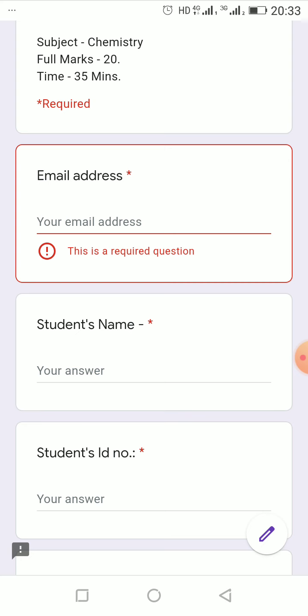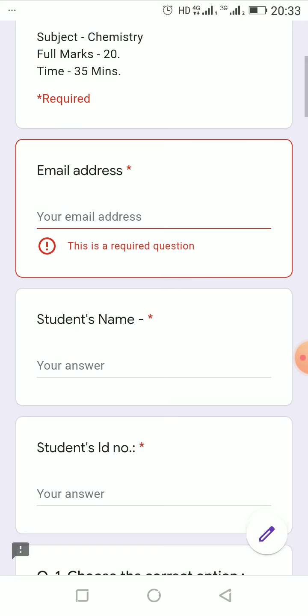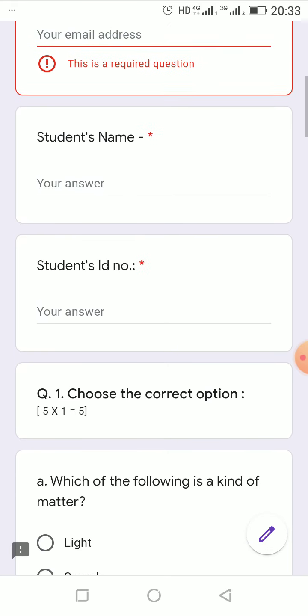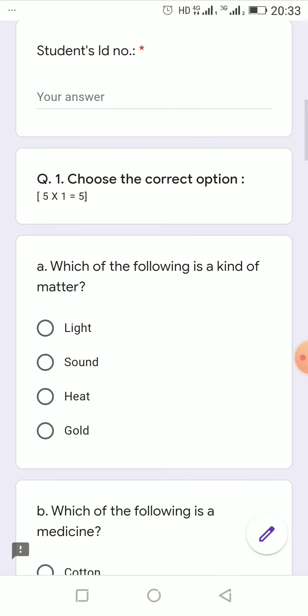Be very careful while you are filling this up. Then the student's ID, this you have to fill up. These fields are all mandatory. See, this red star is given, that means you have to fill it up.